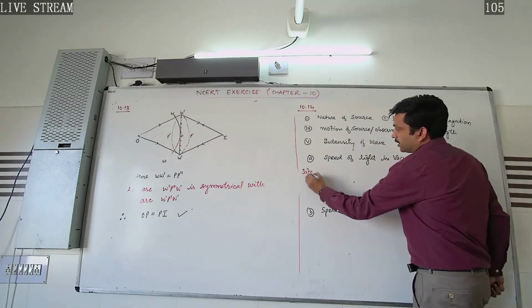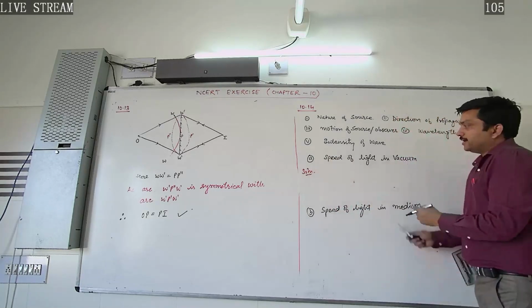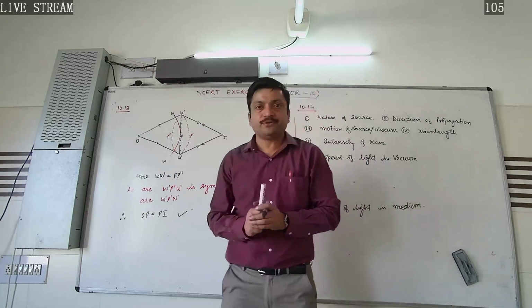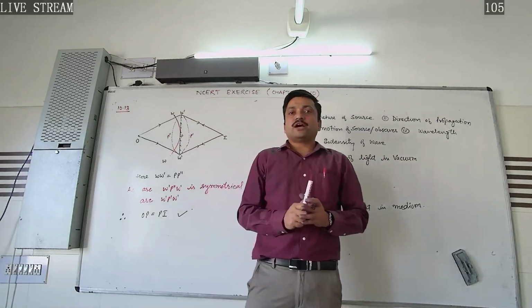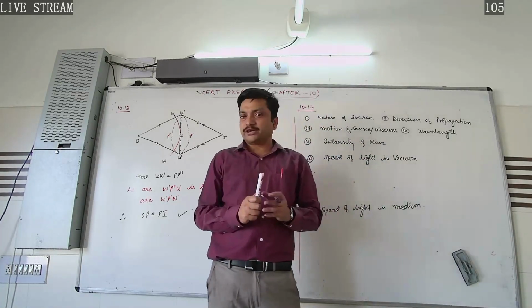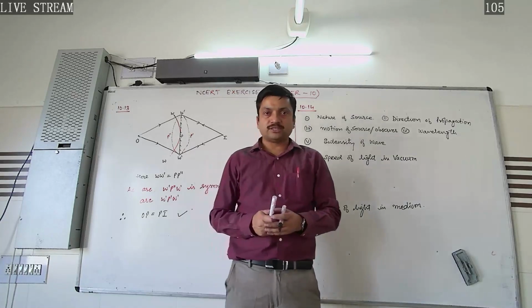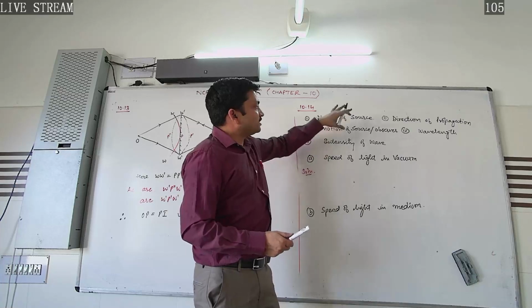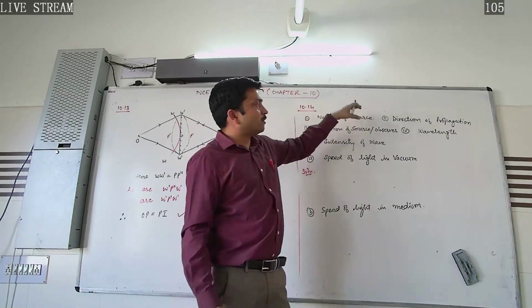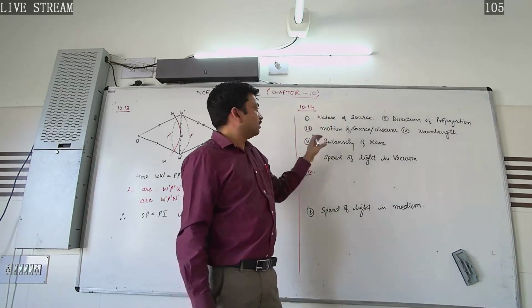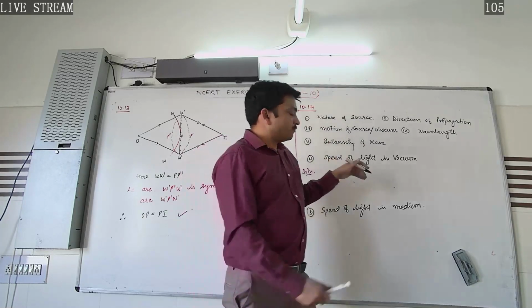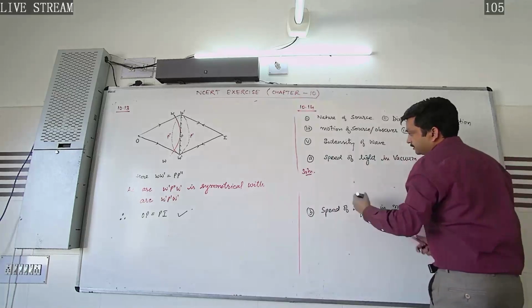For answering part A, as we know, according to Einstein's theory of relativity, speed of light is an absolute constant in vacuum, whose value does not change. So we can say speed of light is independent of all of these factors.